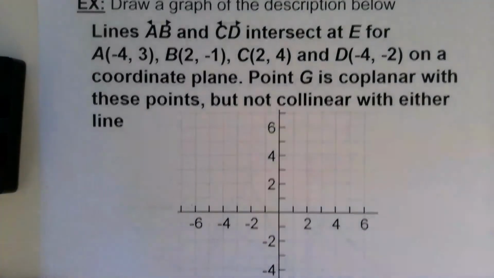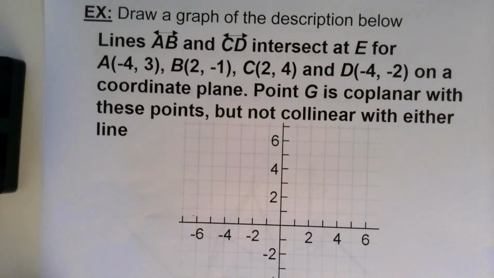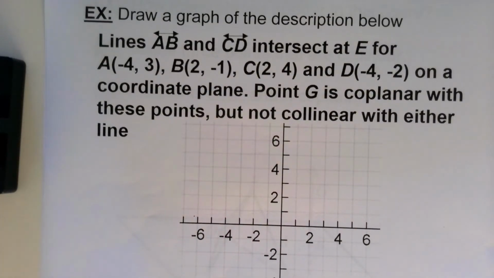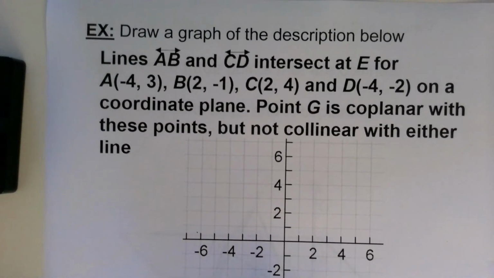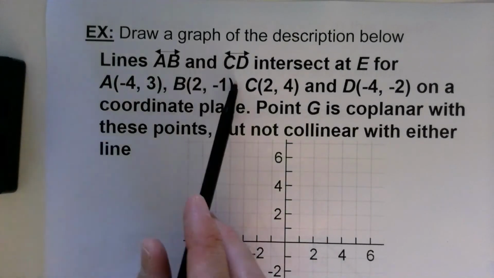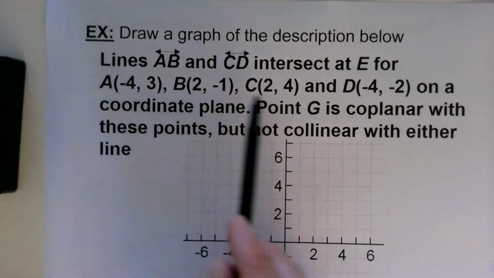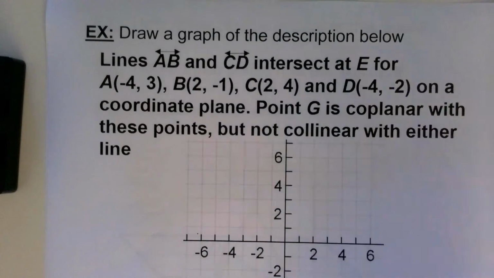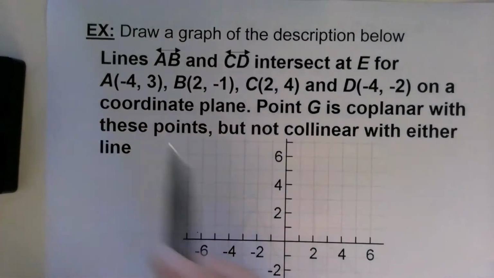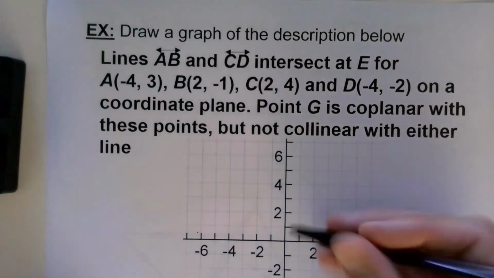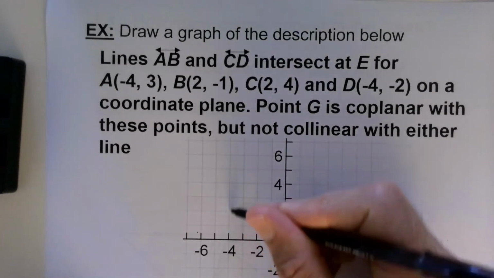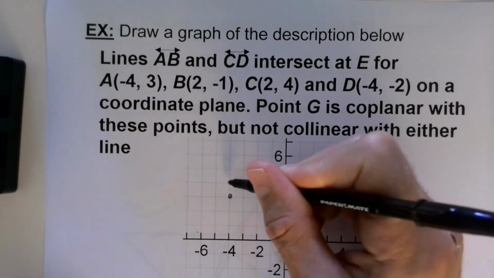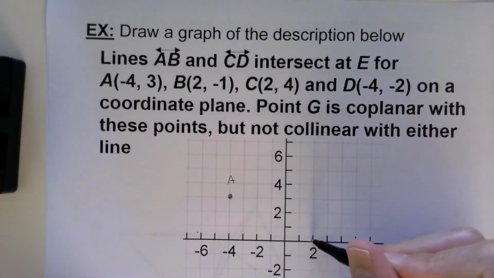Alright, last one we'll look at on this video here. Draw a graph of the description below. Okay, so this is the XY plane, and they want us to draw lines AB and CD. They gave us the coordinates for those things, and they intersect at point E. Okay, so I'm going to just graph 2 points for AB, so back 4, up 3. There's the point A. B is over 2 and down 1.